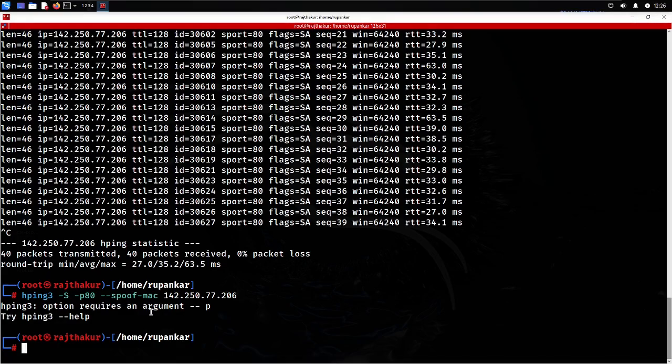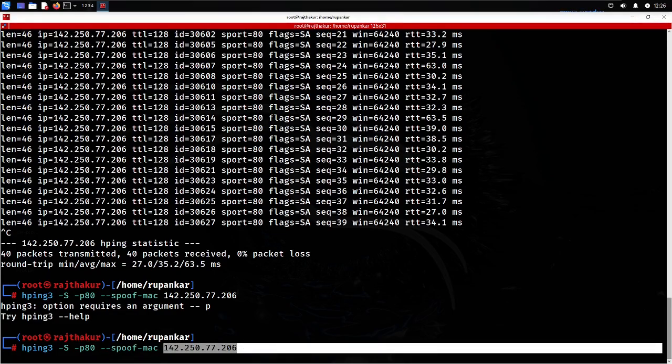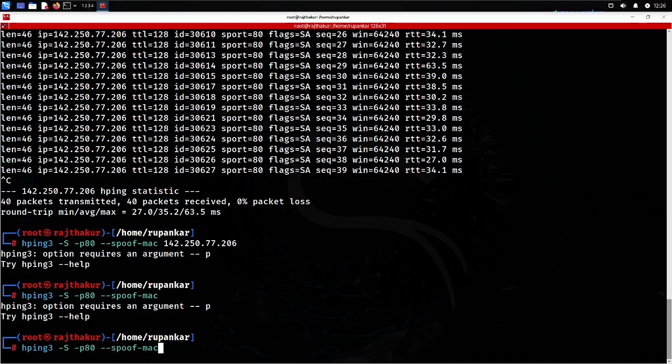Spoof MAC. Okay, so I need to change it with a MAC address. This particular attack will only work over a local area network, and for a spoof MAC you need to supply any random MAC address, like 00 colon.